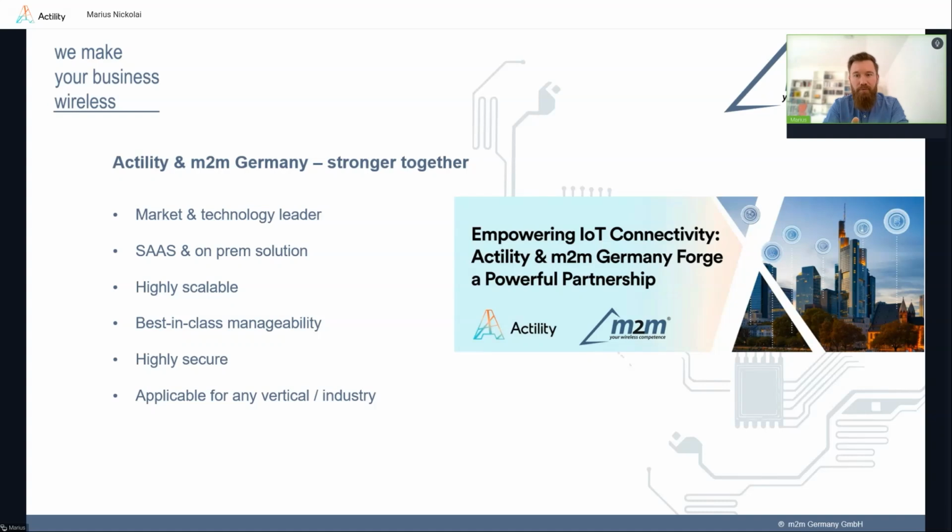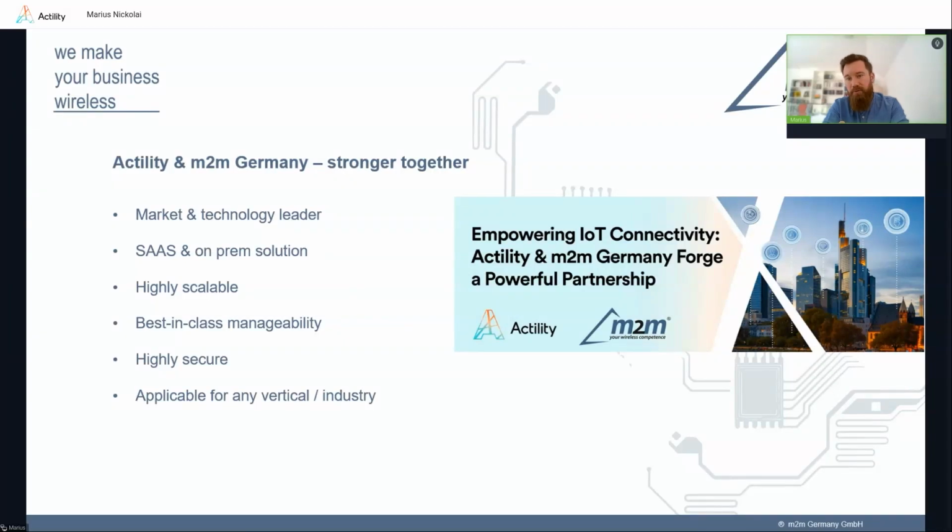For all the different projects that we do in different industrial verticals, also for utility companies and smart cities, we have a really powerful platform that we can deploy as software as a service, or even on-prem, which is good for some industries. It's a very scalable solution. We have, I would say, almost perfect network management capabilities.